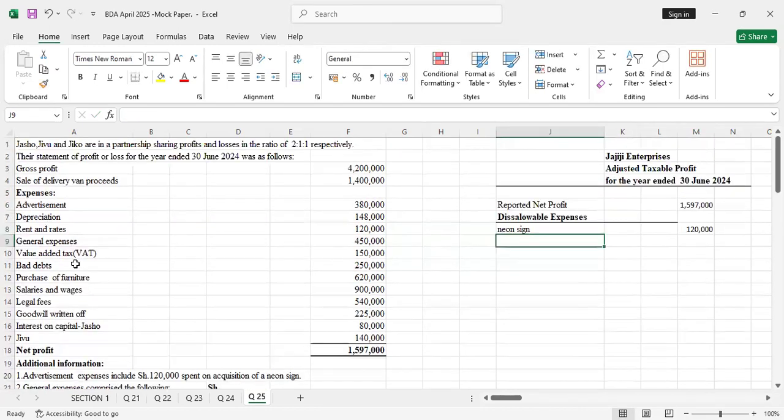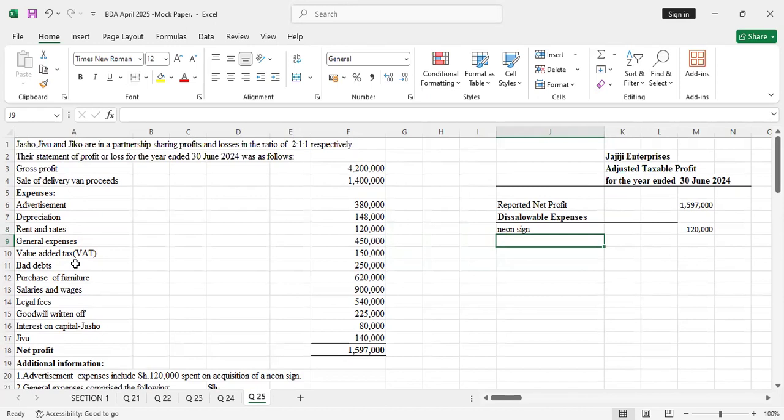So I'll go to number two, depreciation. Depreciation, amortization, impairment. All those items are disallowable. That's a disallowable expense, so you add it back. The depreciation and the two cousins, the impairment losses, those are disallowable expenses.